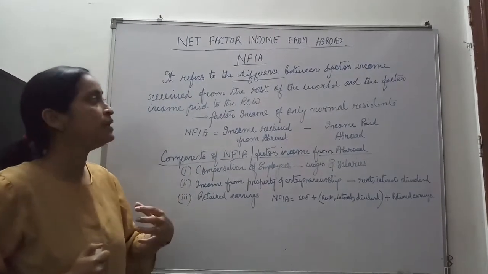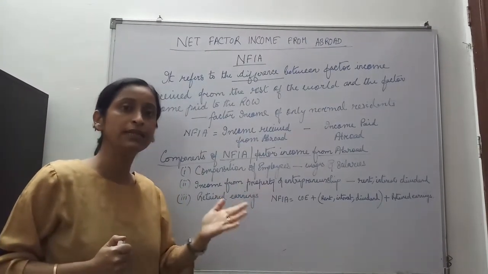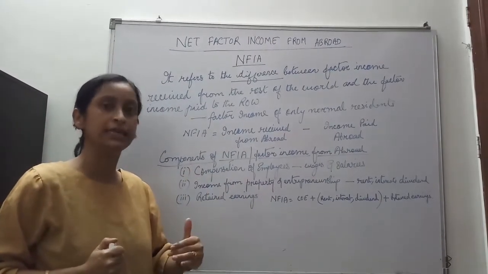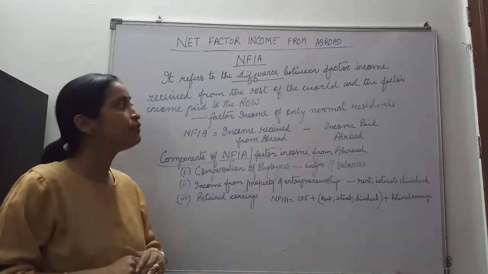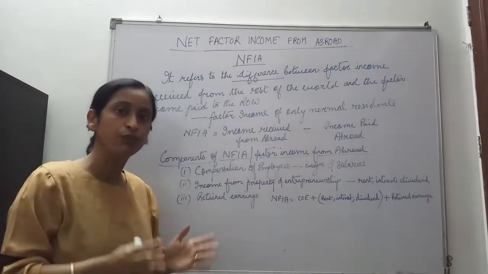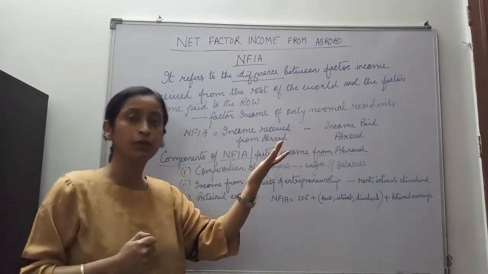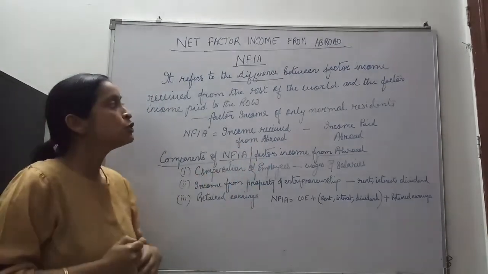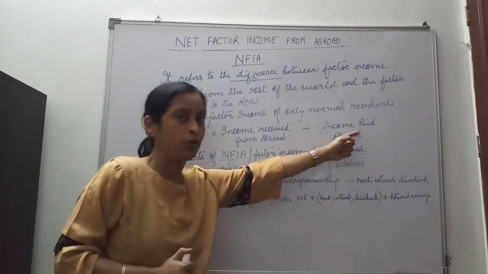Similarly, there are some non-residents, who are not Indian residents, working in India, and their stay is for less than 1 year. Whatever factor income they earn within India will go to the rest of the world, or abroad. So we have to pay something abroad.